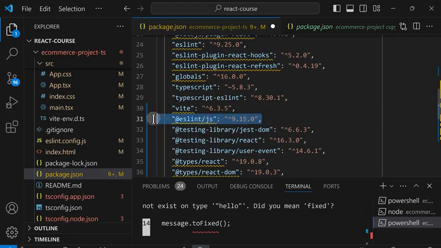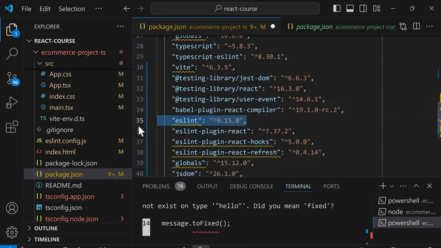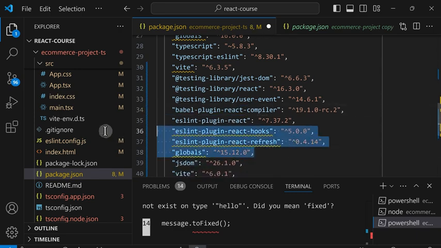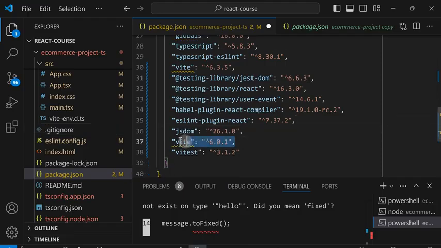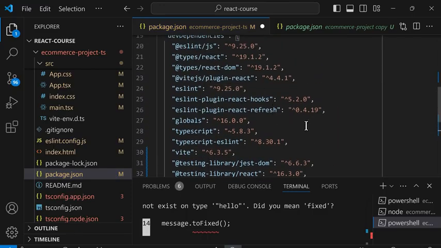So I'll remove ESLint, and I'll remove these duplicates, and these duplicates, and these duplicates, and remove this until there are no more duplicates remaining.